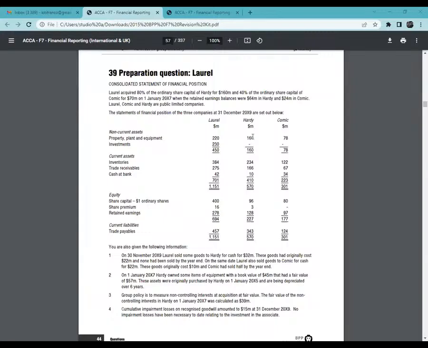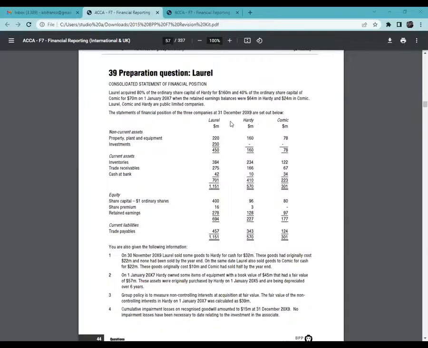You see, the date of acquisition, my friend: Laurel acquired this on 1st January 2017, not 2015. 2015 is when the assets were being acquired. Here we are talking about acquisition of the subsidiary. The subsidiary was acquired on 1st January 2017, and the date of the financial statements is 31st December 2019.